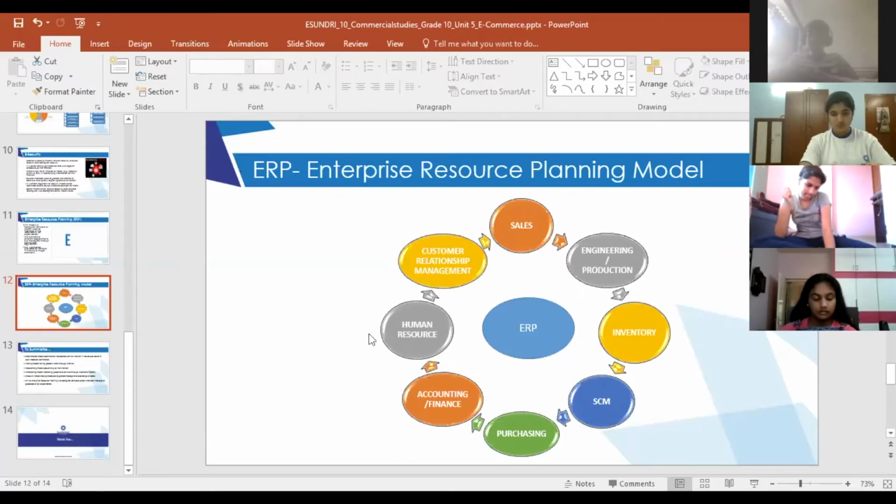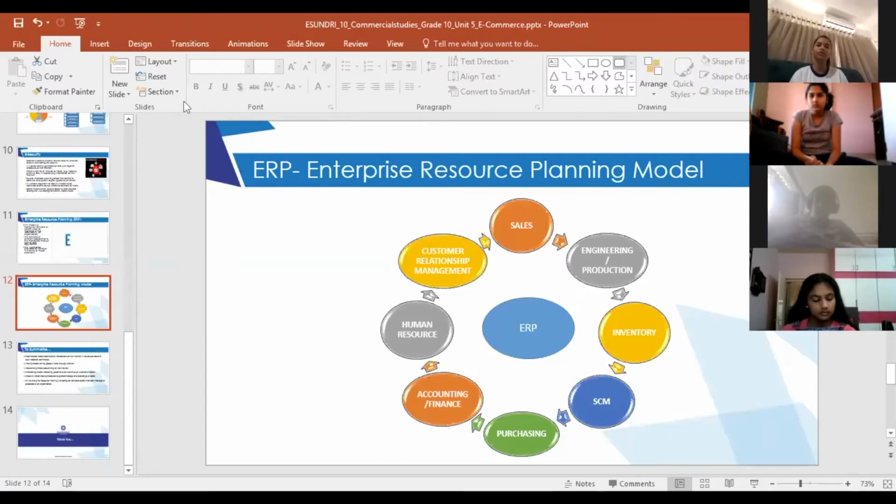HR module. What does human resource mean, and why is it important? What does the HR module do? Management of human resources. But what are human resources? Ma'am, it manages all the resources in a company so that efficient working can take place. Like the sales, accounting, all these departments are there. But if human resource management is not there, it can't function properly and with unity.